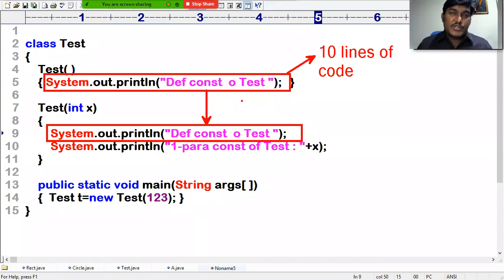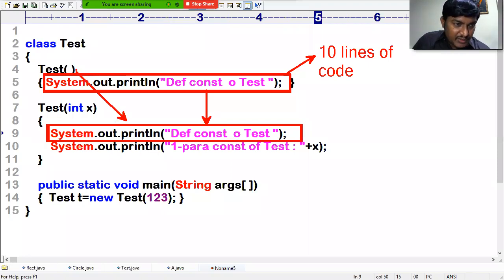But why don't you think a little smart? What is the smartness here, sir? Already we have written some logic there, and the same logic is required here, right? Rather than writing the same logic, why don't you call this constructor here?